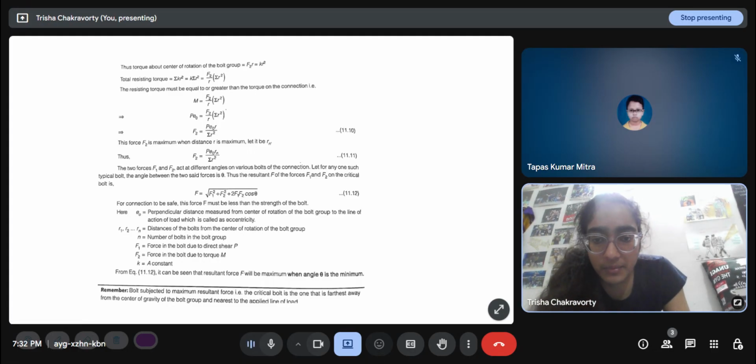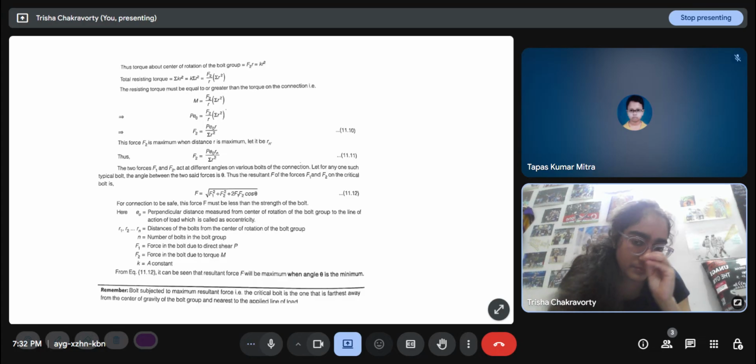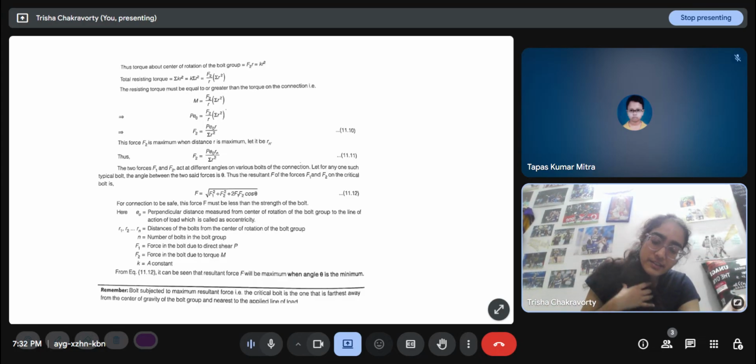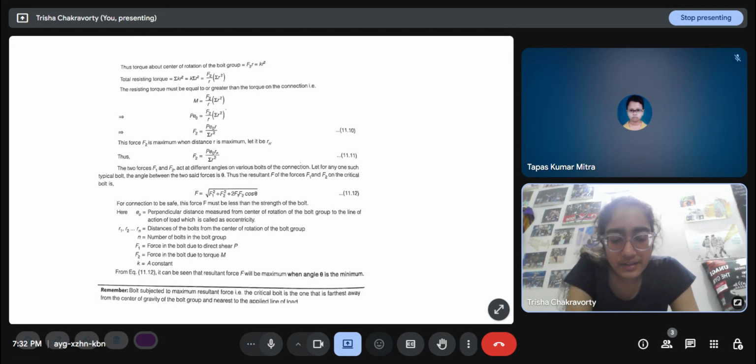So let the maximum radial distance be... I have to choose the bolt which is placed farthest away from the center point of rotation. So that will be my critical bolt. Let it have a radial distance of Rn. So F2 is P E naught Rn divided by sigma R square.